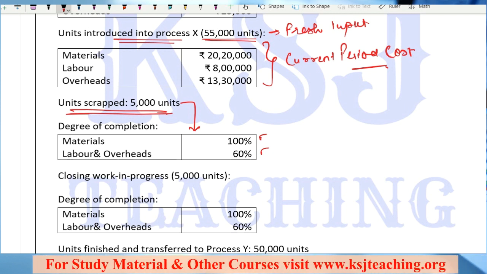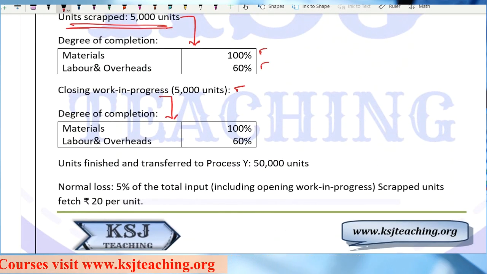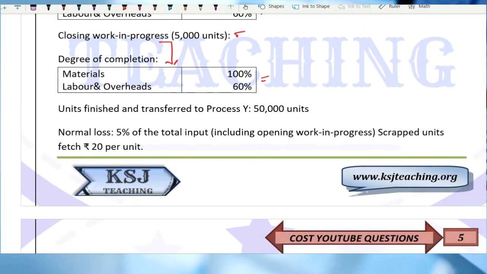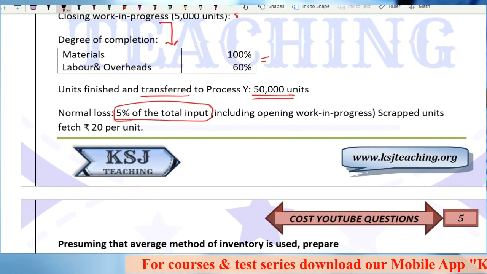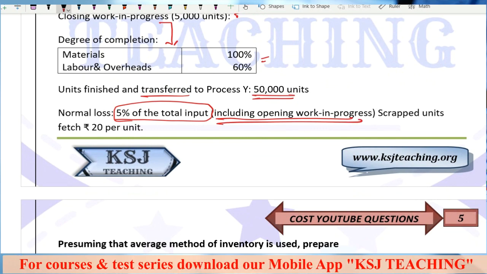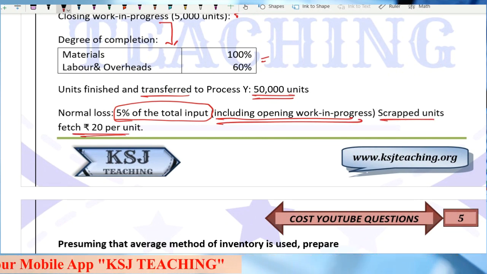Further, closing work in progress of 5,000 units is given to you, and the degree of completion for this is given as 60%. Right? No problem. Units finished and transferred to process Y: 50,000 units. Normal loss is 5% of total input, including opening WIP. Scrapped units fetch 20 rupees per unit.